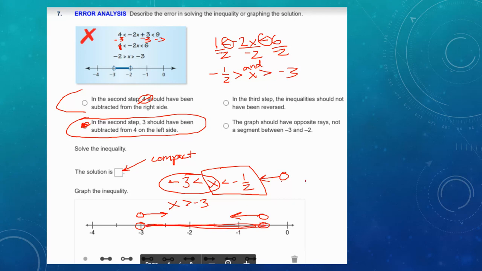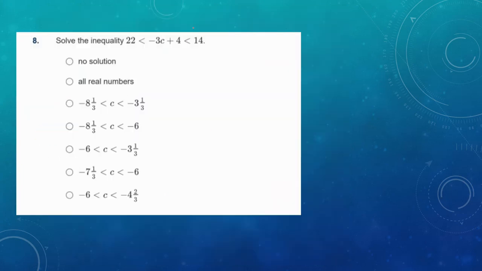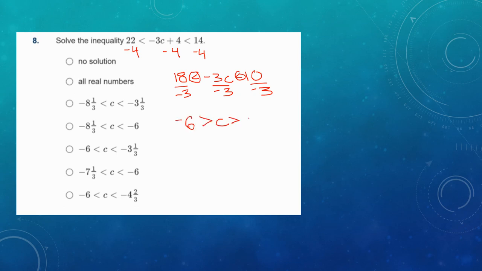Okay. All right. Problem 8. Solve the inequality. Well, we want to solve from the inside. Start with subtracting 4. I believe this might also lead to an error, but let's get there. I get 18 less than negative 3c is less than 10. All right, and I divide by the negative 3, and I'm careful with reversing my symbols whenever that happens. Divide by negative 3, divide by negative 3, and I get negative 6 is greater than c is greater than negative 10 over 3.